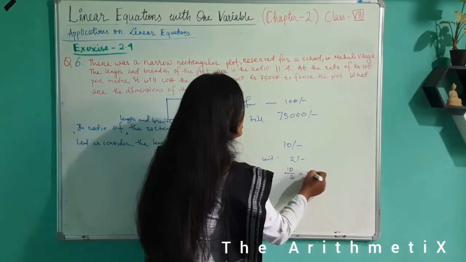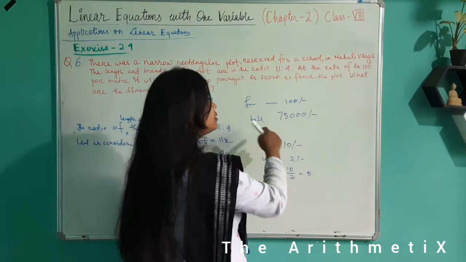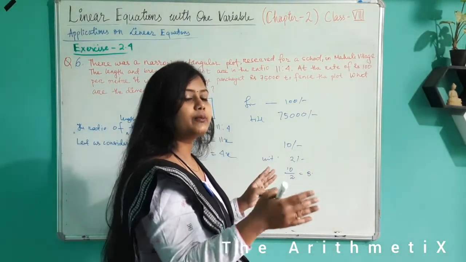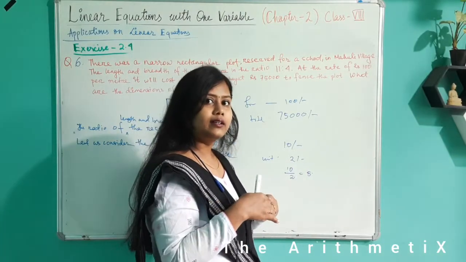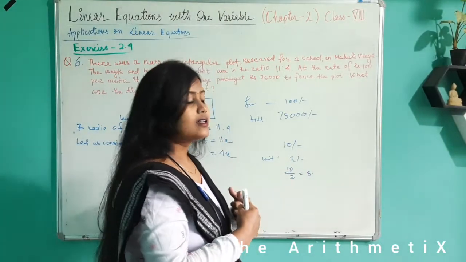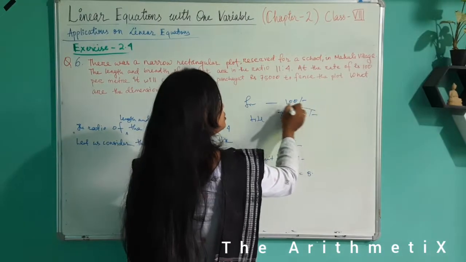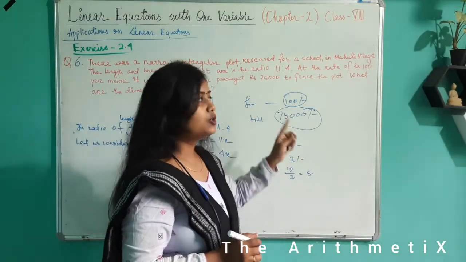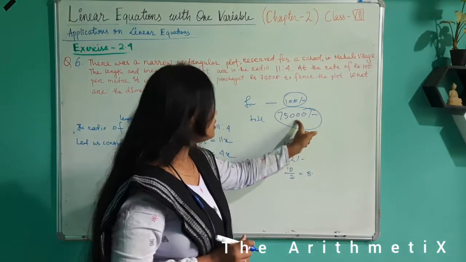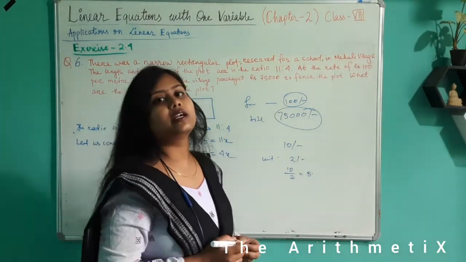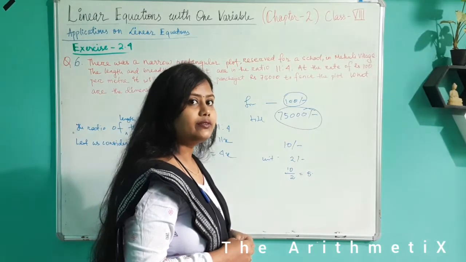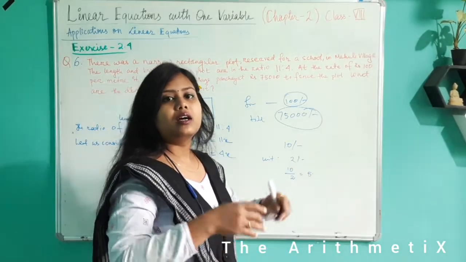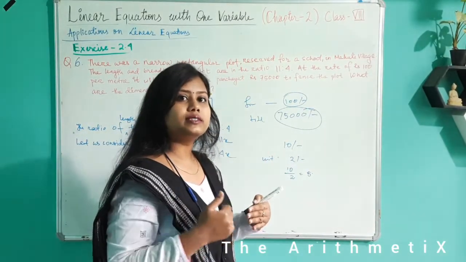So that is 5. Similarly, to know the perimeter of the rectangular plot, means कितना लंबाई का हम फेंसिंग कर रहे हैं, to know that we need to find the total expenses by unit cost. Total expenses is 75,000 and unit cost is 100 rupees. So if we divide it, we will get to know how long the fencing is to be done.